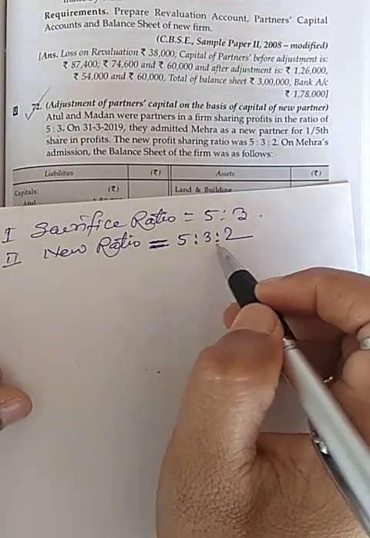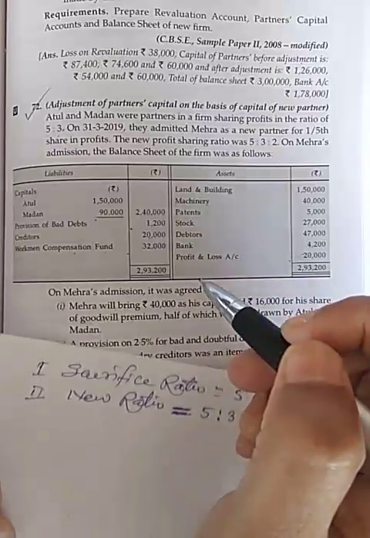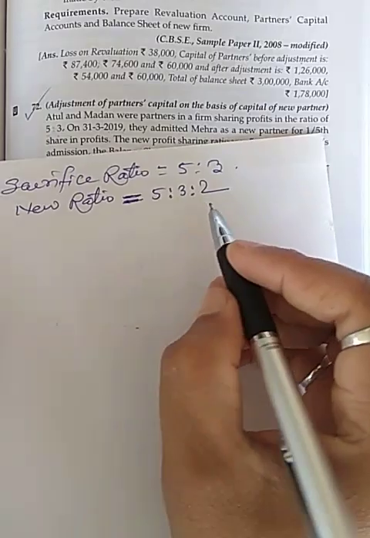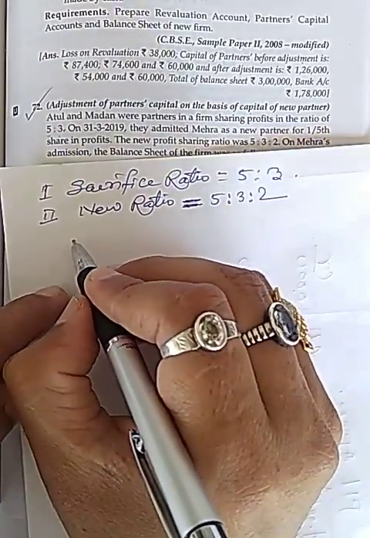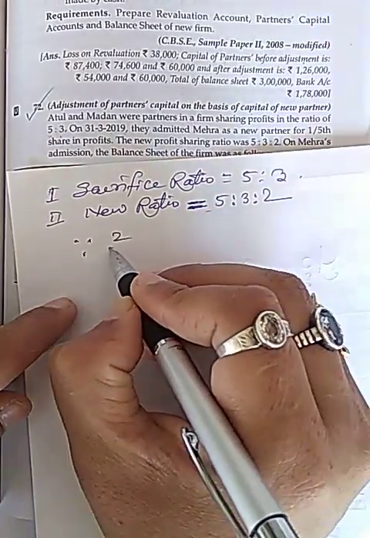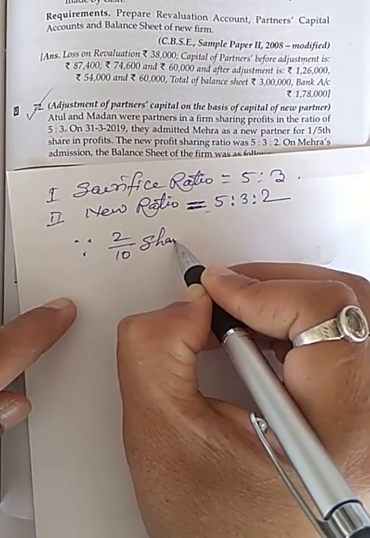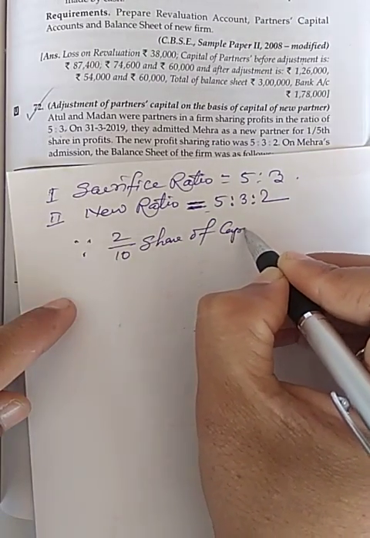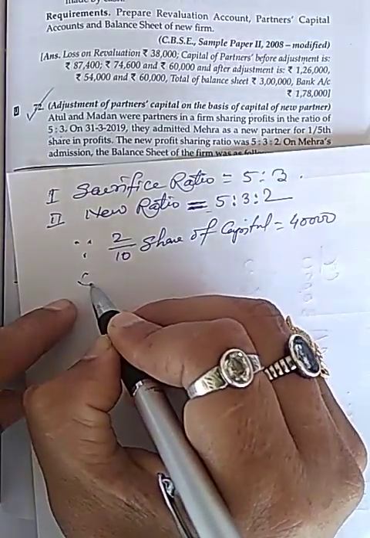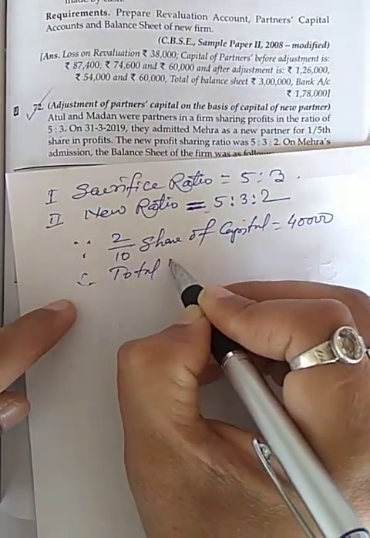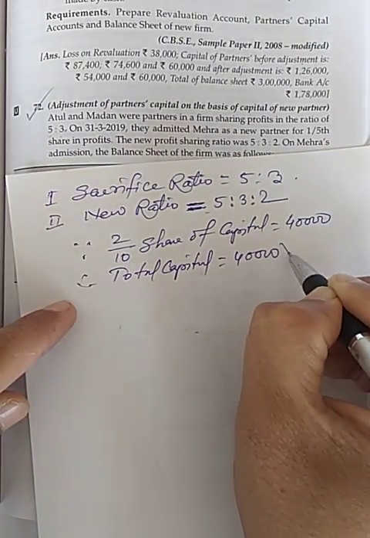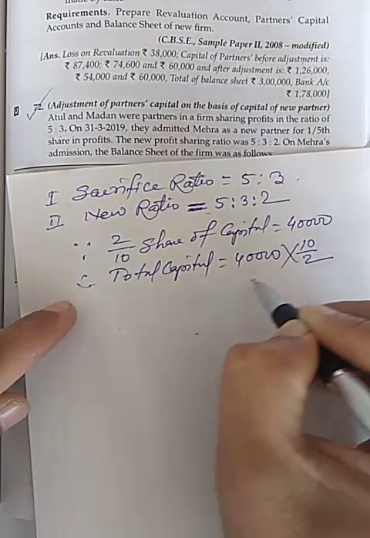Now, according to this, Mehra will bring 40,000 capital. So, I will write, since 2 by 10th share of capital equal to 40,000, so total capital will be 40,000 into 10 by 2.